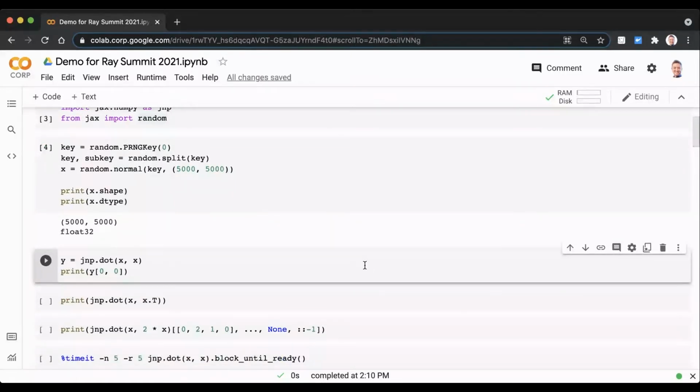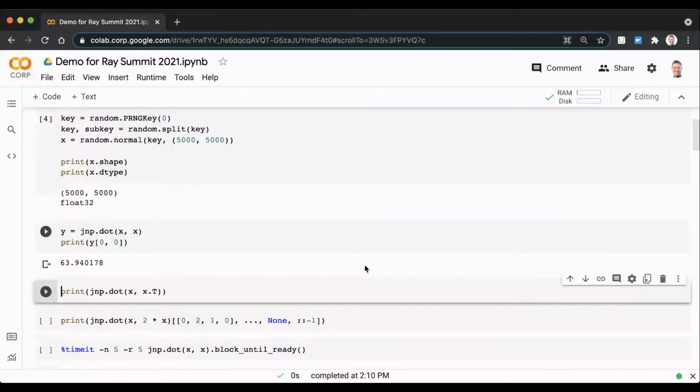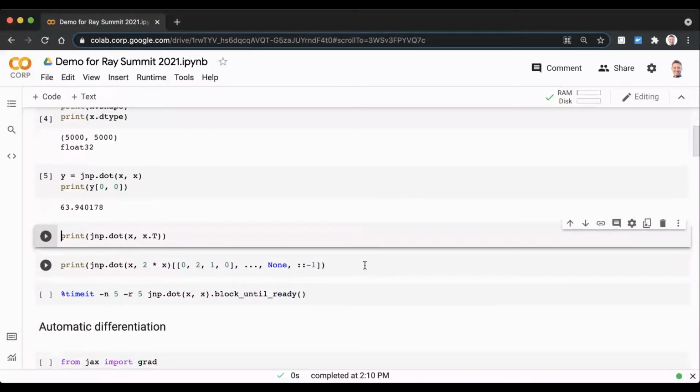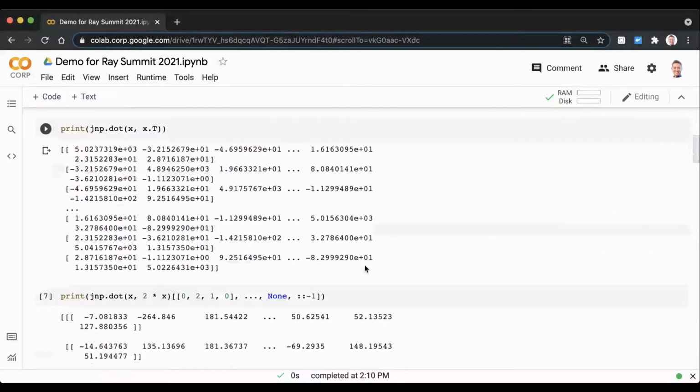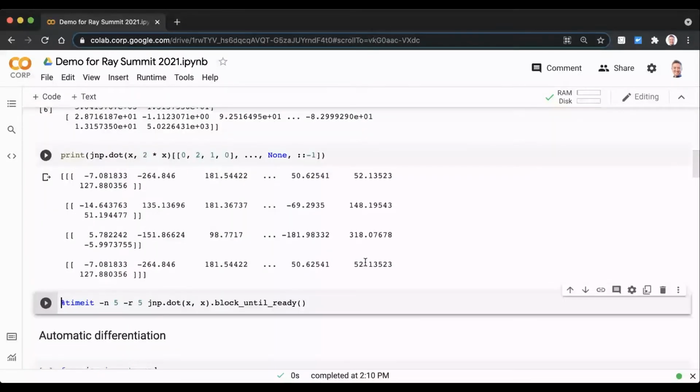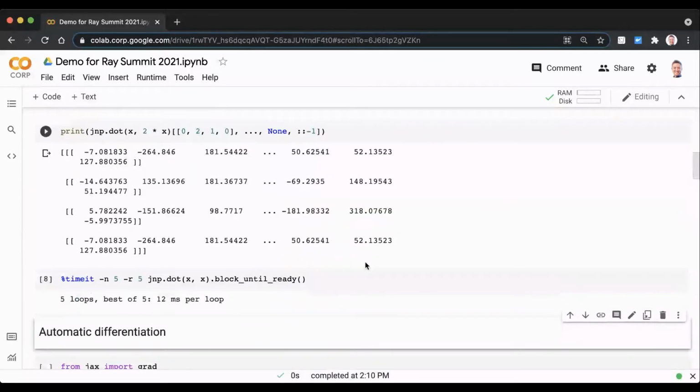So we can do matrix multiply. We can print out the first coefficient of the result. We can do transposing, of course. We can do fancy indexing, and all these things sort of work. You might think that you're using the original NumPy. One way you can tell that you're not, though, is if you do a simple timing benchmark.